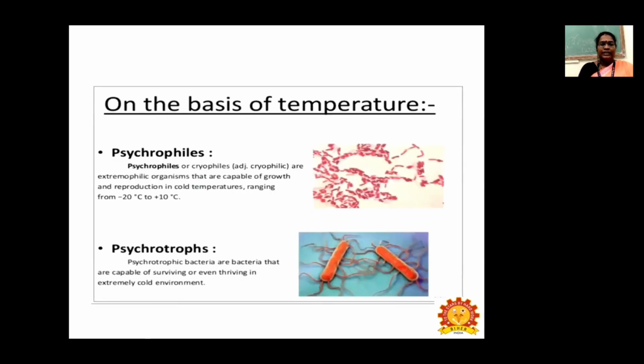And next is classification based on temperature, starting with psychrophiles. Psychrophiles or cryophiles are extremophilic organisms capable of growth and reproduction in cold temperatures, ranging from -20 degrees Celsius to +10 degrees Celsius. Psychrotrophic bacteria are capable of surviving or even thriving in extremely cold conditions or environments. So they are called psychrotrophs.